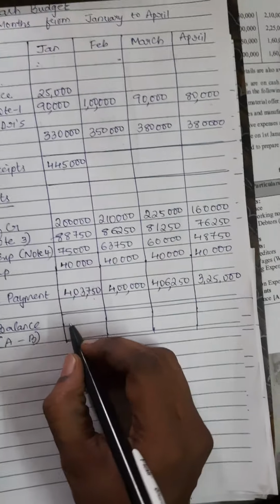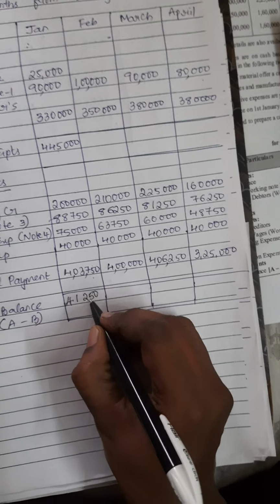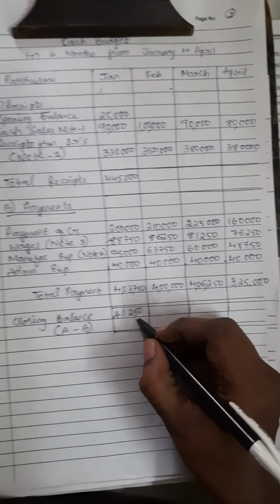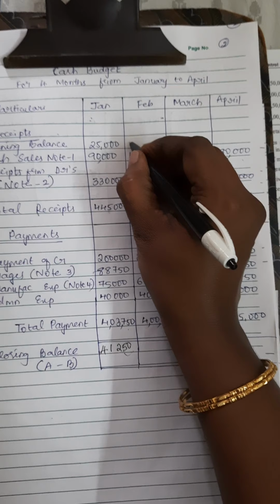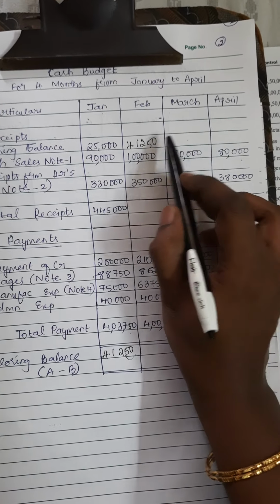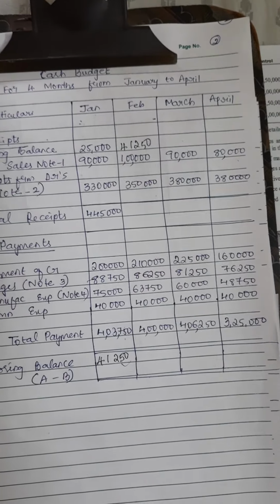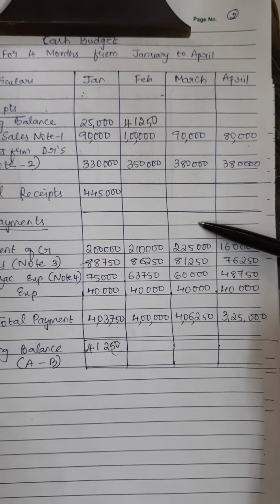So I am writing it here, 41,250. This 41,250, which is the closing balance of Jan, is the opening balance of Feb. That's why everything was left blank here. That's why I said you have to calculate month on month.